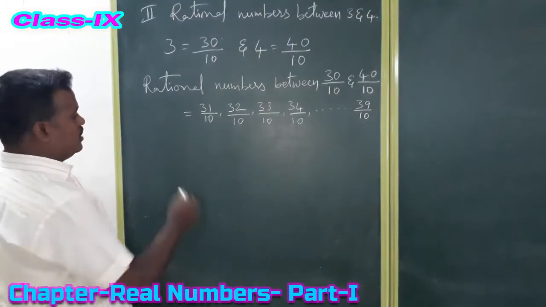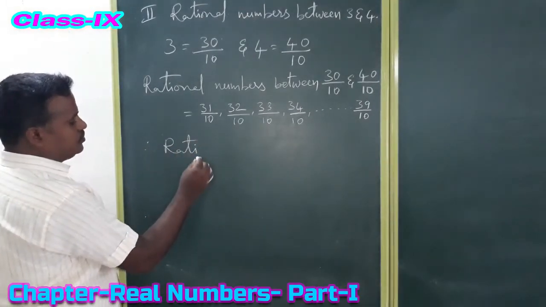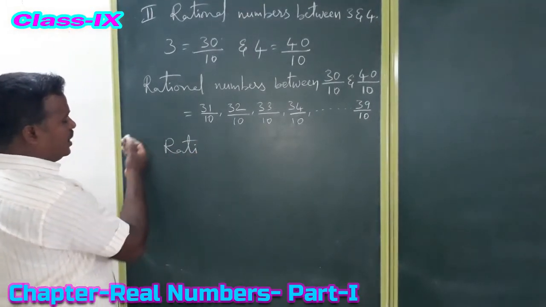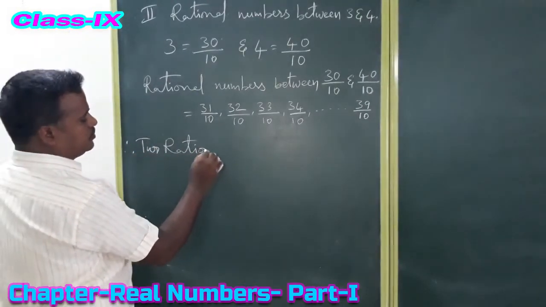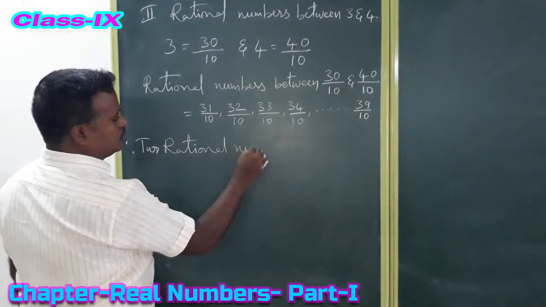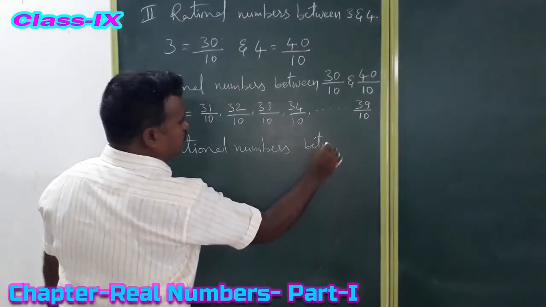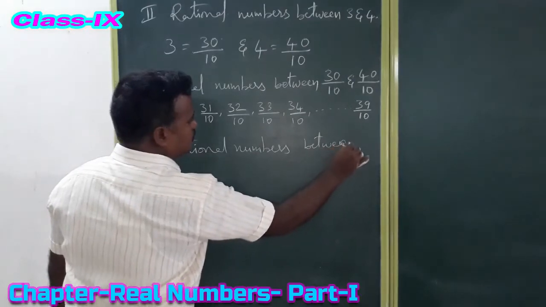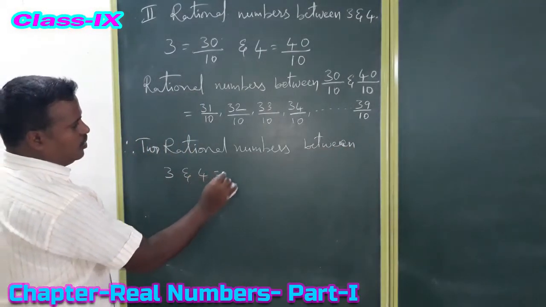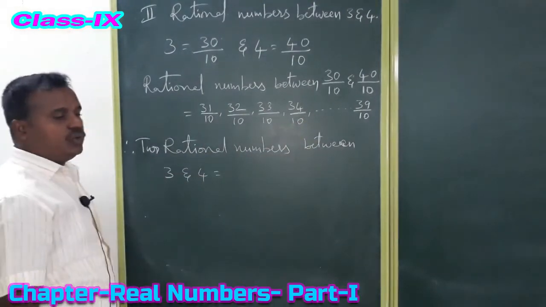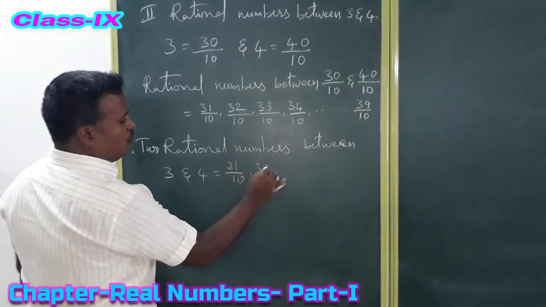Therefore the answer, 2 rational numbers between 3 and 4, is: out of these 9 you have to take 2. So 31 by 10, 32 by 10.